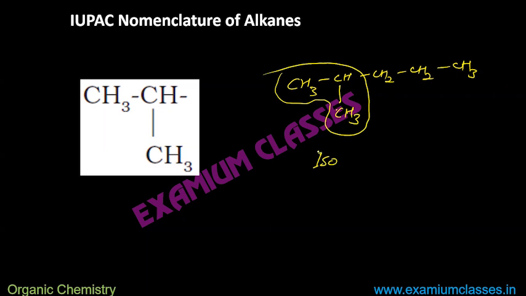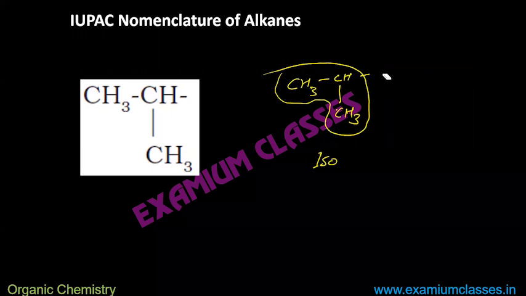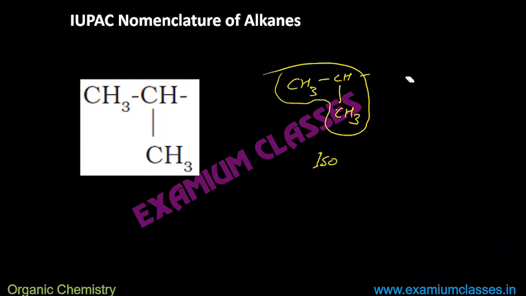It means in this compound I have one iso group. Then, depending on how many total carbons are there, if I write it just like this, tell me whether it is alkane or alkyl group, and why?